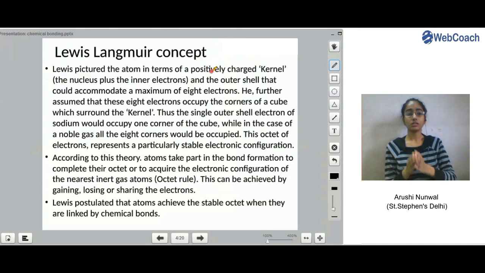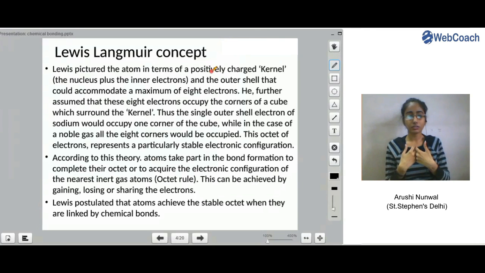Now, I am not going to define what a shell is, what an electron is, because these are very well known by now. We know what electrons are, what shells are, how many electrons a particular shell can accommodate, what the s shell, p shell, d shell, f shell are.